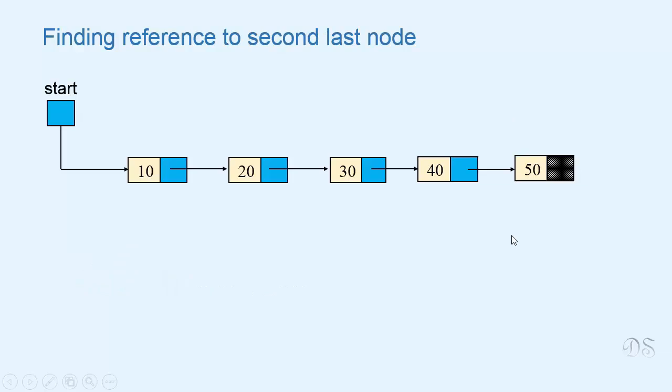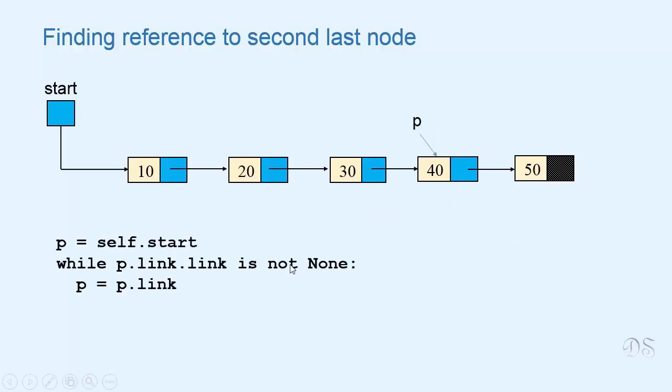Now let's see how we can find reference to the second last node of the list. This is the second last node. So we need a reference to this node. This is the code that will give us a reference to the second last node. Now here the loop condition is p link link is not none. So this loop will terminate when p link link becomes equal to none.